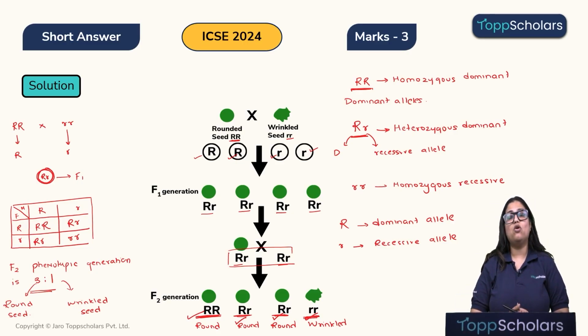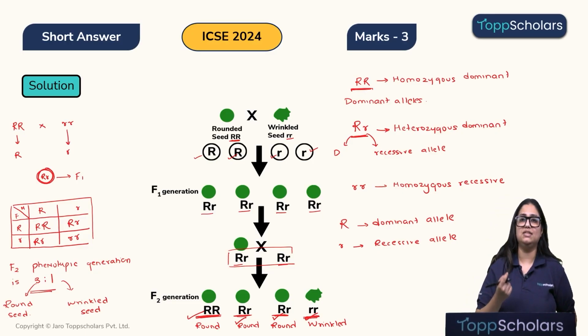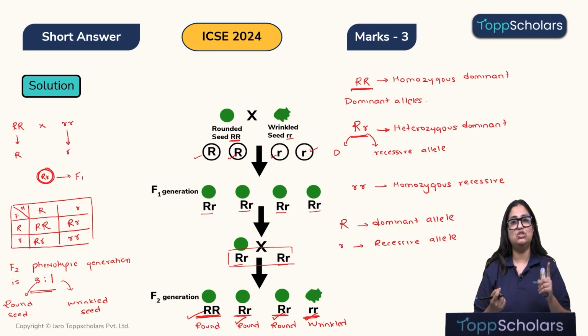Okay, all right. The last question was, state the law of dominance. Children, what does the law of dominance say? Mendel said that whenever there are contrasting alleles of one gene, that is when one allele is dominant and one allele is recessive, only the dominant allele will be able to express itself, that is express that particular characteristic, and the recessive allele will be inactive. Its expression will be masked, it will be hidden by the dominant allele.